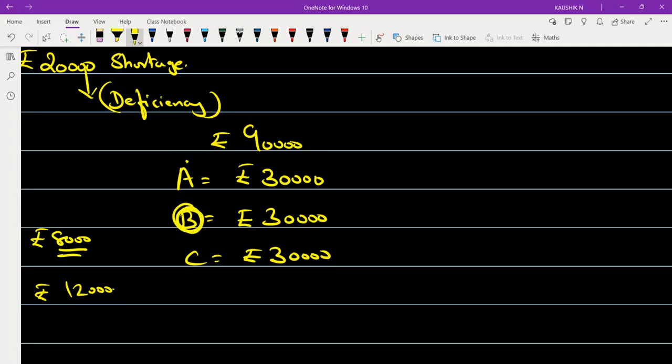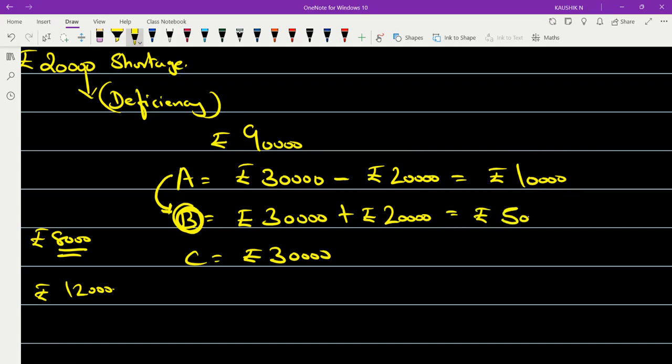So B is the guaranteed partner and A is the only partner who has provided this. So now what is the shortage? What is the shortage? 20,000. So from A, you will subtract 20,000 and the same 20,000 will be added to partner B, and nothing will be taken from C. So A will be left with 10,000 and B will be getting 50,000, and C will be getting an amount of rupees 30,000. Able to understand?